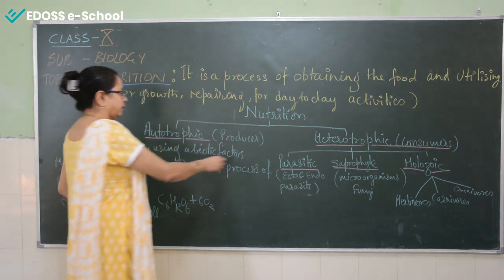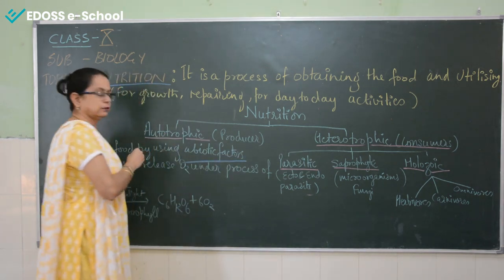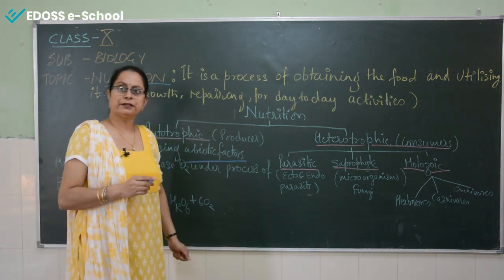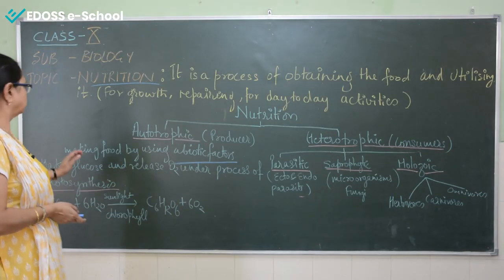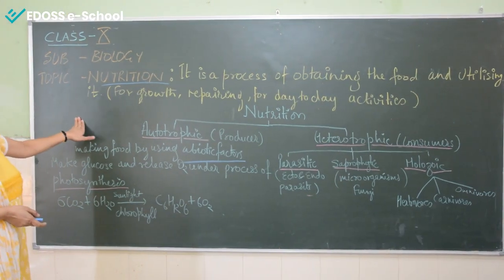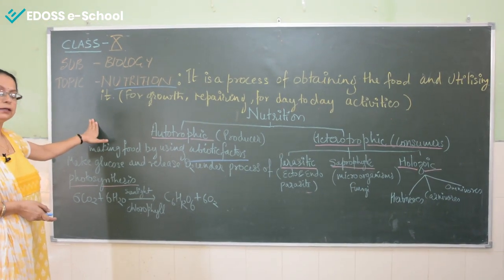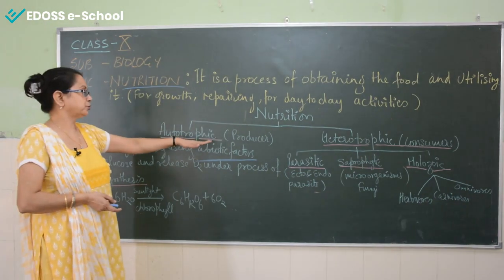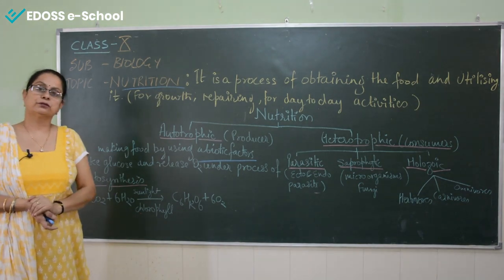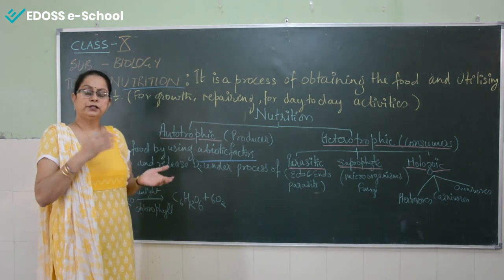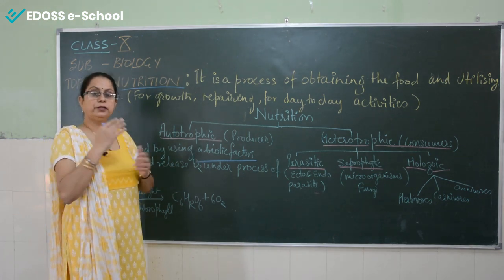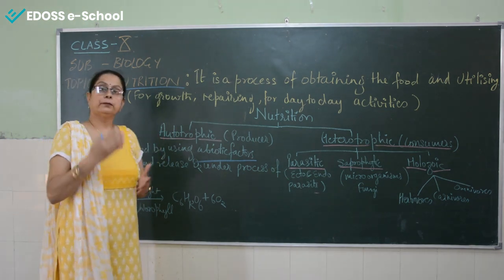Now what are the abiotic factors? Abiotic factors means the inorganic substances. Now the autotrophs, those who are popularly known as the producers, make food through the process called photosynthesis. And how is the food formed? It is formed by the combination of 4 abiotic factors.